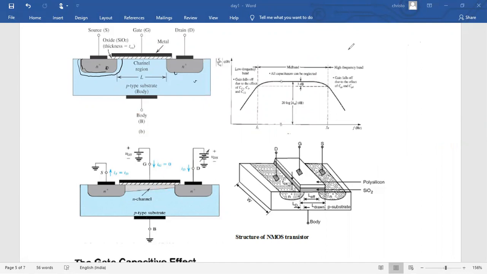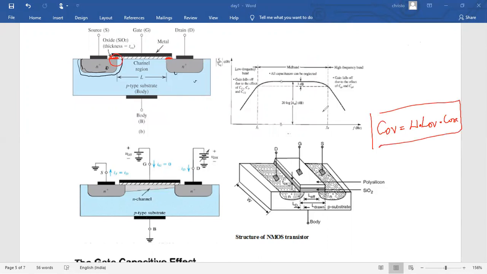That is called the overlap capacitor. Naturally, due to the physical structure and design of the MOSFET, a small amount of SiO2 is overlapped between gate to drain and gate to source. This capacitor is called the overlap capacitor, the capacitor due to the overlap. It exists before biasing itself. This value is calculated as the width of the gate and how much length is overlapped, times the oxide value.